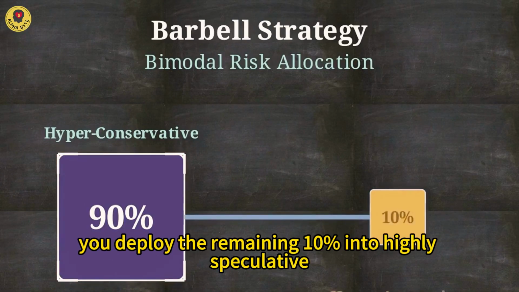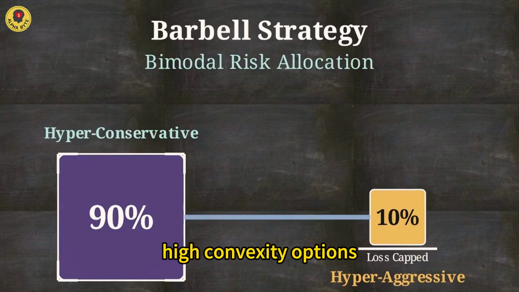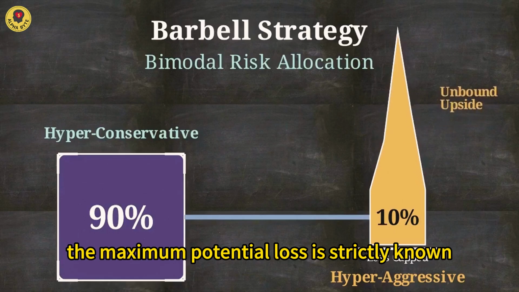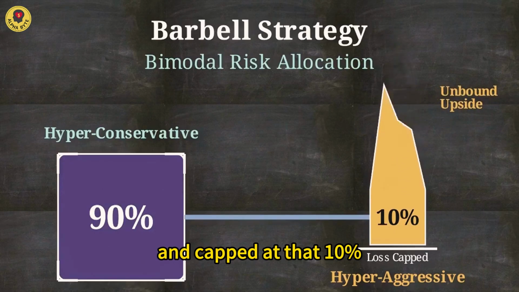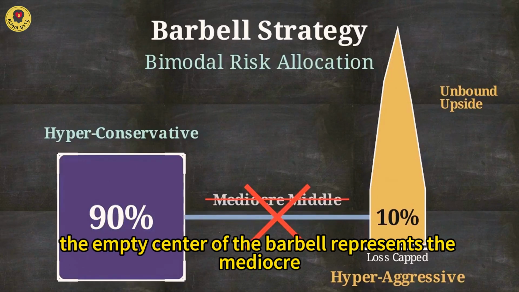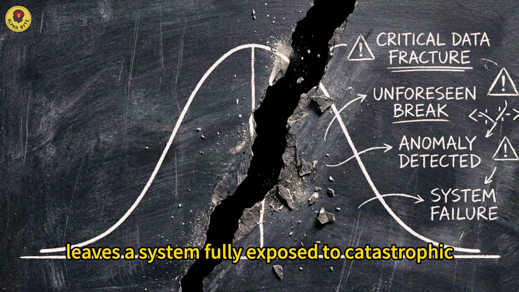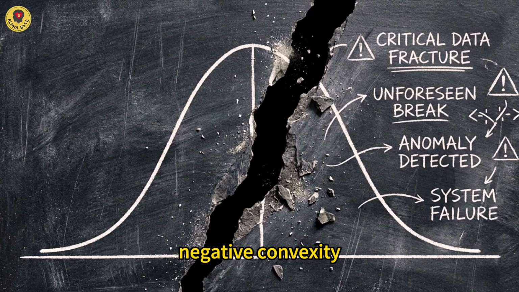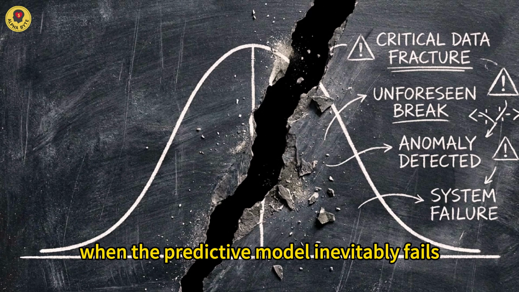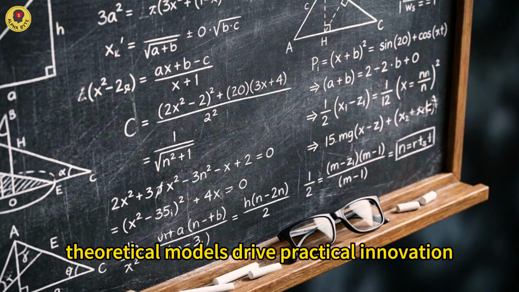On the other end, you deploy the remaining 10% into highly speculative, high-convexity options. The maximum potential loss is strictly known and capped at that 10%, but the upside is unbound. The empty center of the barbell represents the mediocre middle. Relying on moderate risk and average predictions leaves a system fully exposed to catastrophic negative convexity when the predictive model inevitably fails.